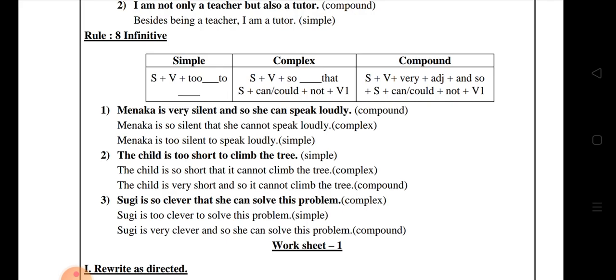Okay. The next one, the child. The child is too short to climb the tree. Simple. The child is so short that it cannot climb the tree. So this is a complex. Okay, the to model is the simple, and the other one, so that, is complex. Okay, the compound is: the child is very short, and so it cannot climb the tree.